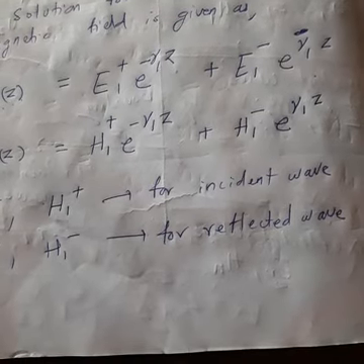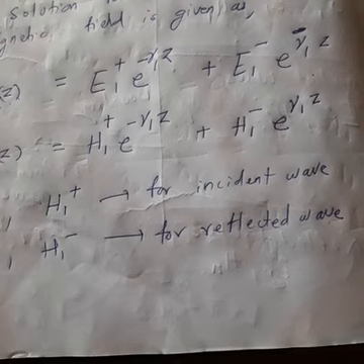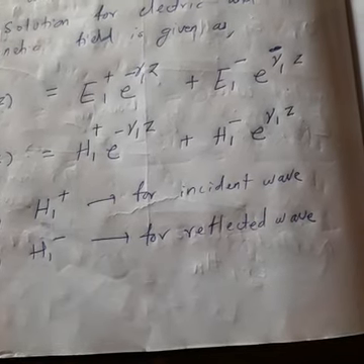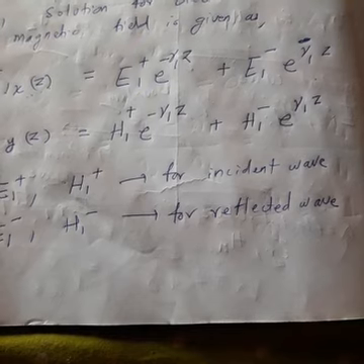Clear? What is the meaning? Now E1 plus is for what? The incident wave. E1 minus is for what? The reflected wave. So in medium 1 there are two waves, one is the incident wave, one is the reflected wave. Let us consider the plus sign for the incident wave, the minus sign for the reflected wave. So what happens to the total electric field? Now the total electric field is the sum of the incident wave field plus the reflected wave field.